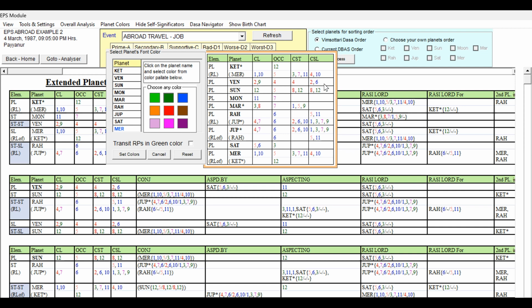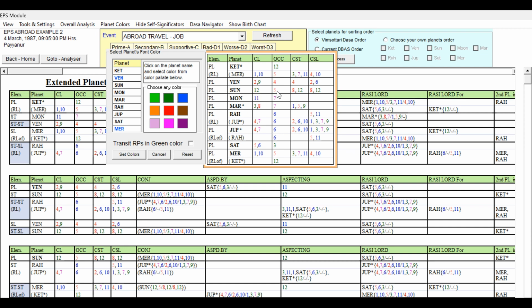So we cannot say it is strongly favorable, but because of the ninth lord and the sixth lord and no unfavorable grouping, no 8 is present. So what we can do, Venus, we can give blue color, because ninth lord and sixth lord. Second house is talking about the money, because we are talking about the job. 2, 4 and 6 are favorable for the job. So Venus is okay. Then 12th lord Sun.